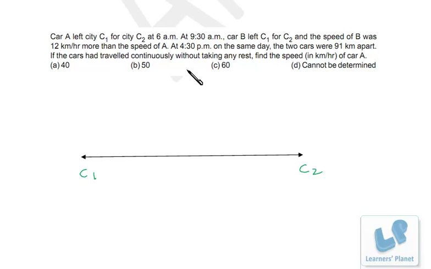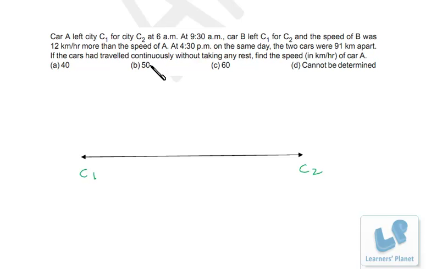Now friends, further it's a very easy question. You just have to give some sort of thinking over here. No paperwork is required at all. See, you must be knowing the relative speed concept, which I have discussed in my time, speed, distance sessions. Relative speed or gaining speed. If the two cars are going in the same direction, then the difference between their speeds is the gaining speed of the car which is having higher speed, right? In this case, the speed of car B is 12 km more than the speed of A. That means the gaining speed of car B is 12 km per hour.